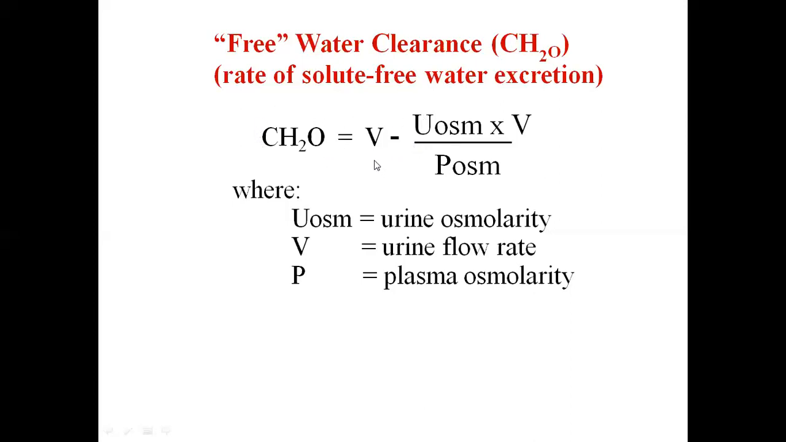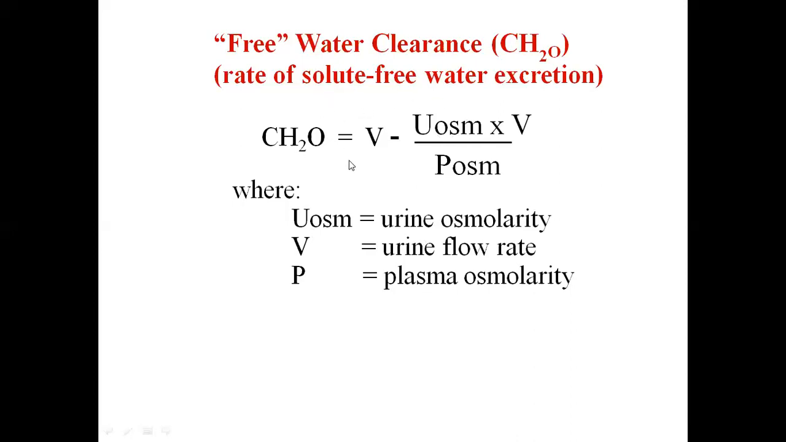So if this value comes as positive, meaning urine flow rate is more than the osmolar clearance, then this value will come as a positive value. That means the urine is more dilute than the plasma. So free water clearance is positive in that case. That means this U osmole will be less than the P osmole. Okay, then only you will get the positive value. Here U osmole is urine osmolarity, V is the urine flow rate, and P is the plasma osmolarity. So this is the formula to calculate the free water clearance.